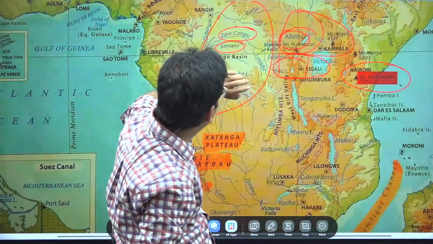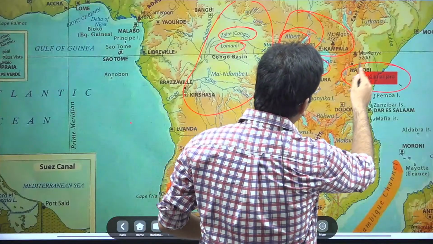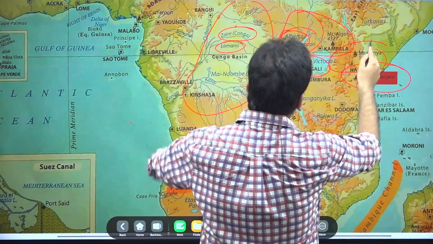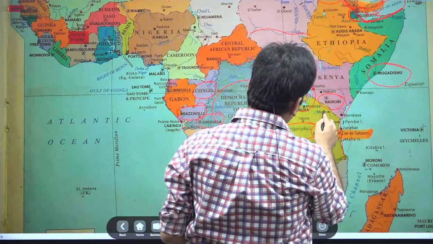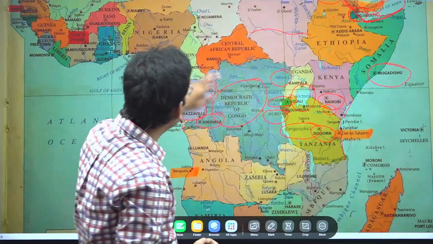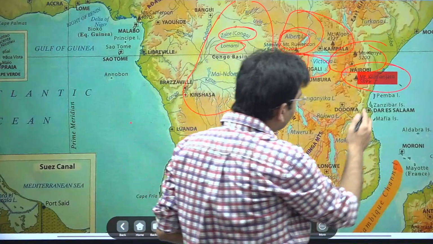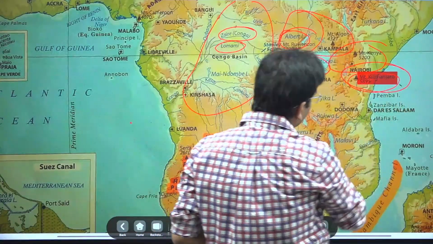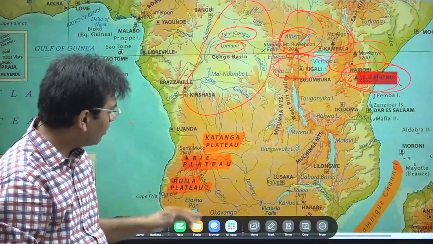One second. Africa. Dodoma. It is close to Nairobi. Nairobi is here, but this is on the border. I think this is in Tanzania. Kilimanjaro is in Tanzania, and this is making a border with Kenya. Many times it is confused that this is situated in Kenya, but this is in Tanzania. So please remember this. Okay, I hope this is clear.